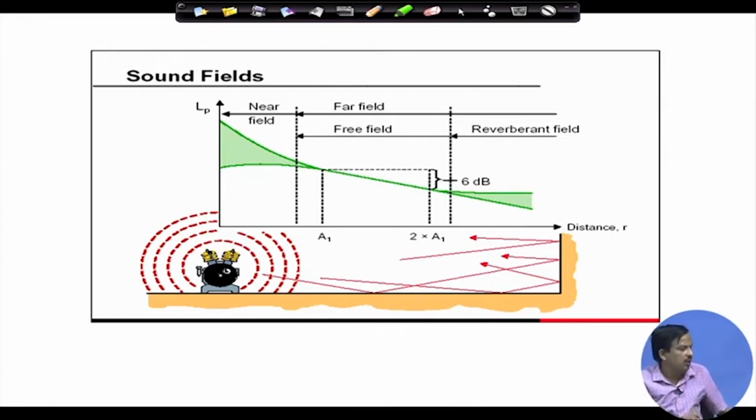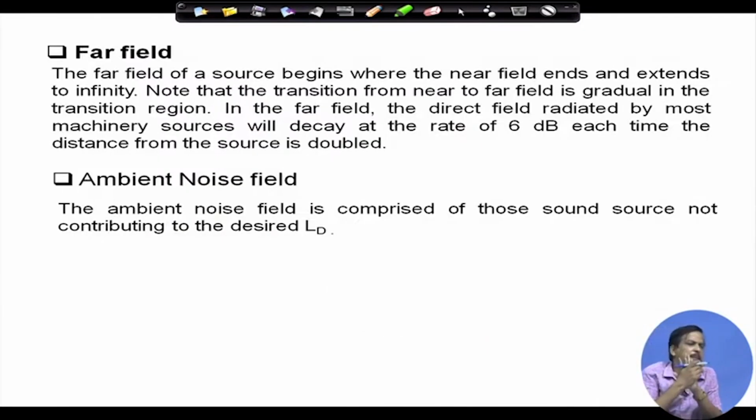Now, there is another point called the ambient noise field. Suppose I am giving a lecture and there is an AC creating a constant noise. That is ambient noise. Or suppose there is a concert in the open air, say in our IIT open air theatre, and beside it there is a road. When a car goes on the road, it creates noise. That is called ambient noise, and it also affects the sound field.